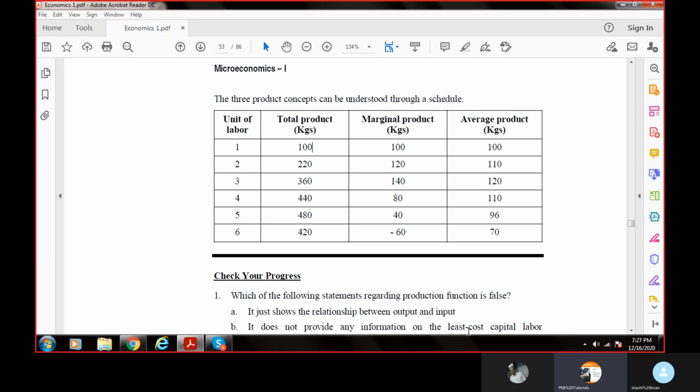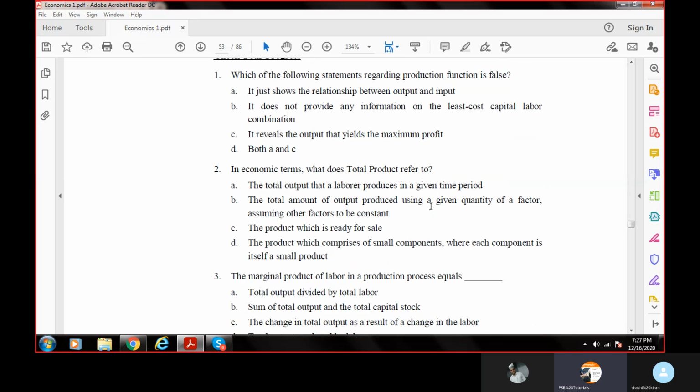Is this clear? Are marginal and average product clear to you? Again, explain marginal product again. Marginal product is simply the additional unit. See, from 100 to 220, what is the difference? Just the successive unit. 220 minus 100 is 120. Then again 360 minus 220 is 140. So marginal is the extra last unit, meaning last unit minus the earlier one, just that one. This is called marginal.